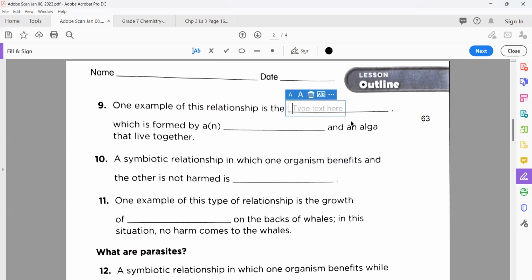So one example is here, lichens. Okay, second, which is formed by dash and an alga that live together. First, fungus or an alga. Okay, so what do we write here? Fungus.